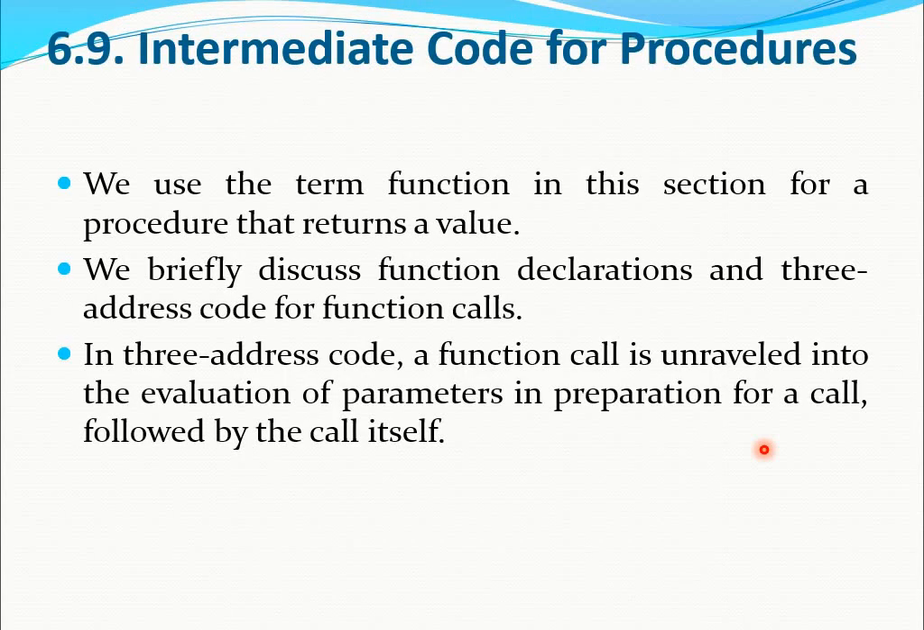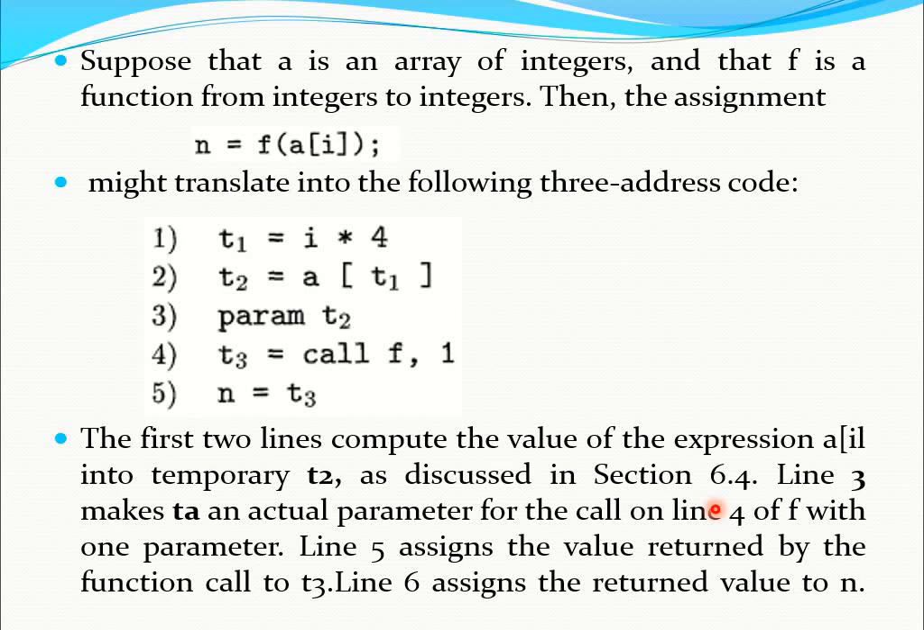And then the final thing is intermediate code for procedures. In this concept we discuss how to generate the intermediate code for procedures or function calls. Already we know procedures and function calls are the same. That means the term procedure is also known as function call. We already briefly discussed how to generate intermediate code for procedures or function calls in three address code generation. Now we observe a simple example of how to generate three address code for procedures. For example, we consider a simple statement n = f(a[i]).